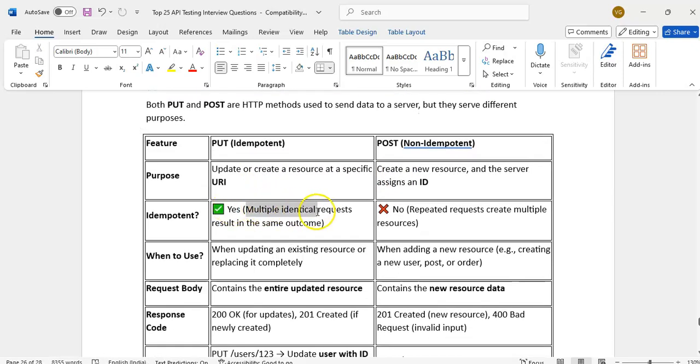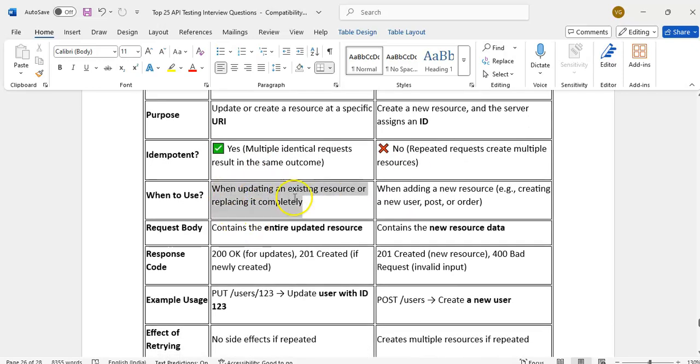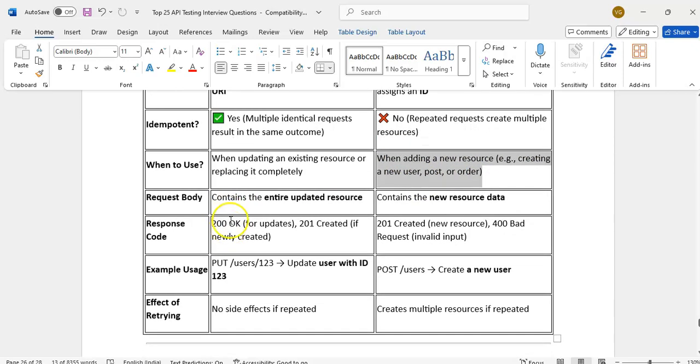Idempotent means multiple identical requests give the same outcome. If we update the same data multiple times, we get the same response; that is called idempotent. But with create, we get a new resource every time, so it is not idempotent. PUT is used when updating an existing resource; POST is to add a new resource.